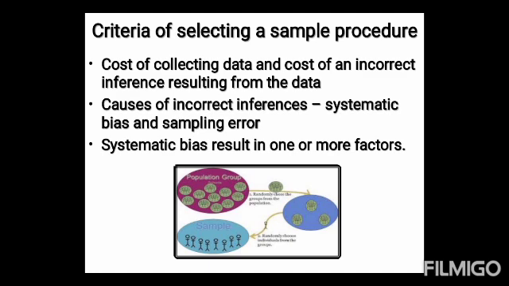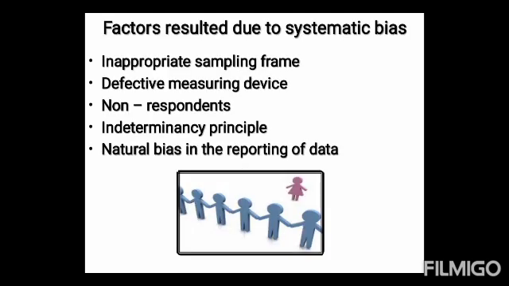Systematic bias results from errors in the sampling procedure and it cannot be reduced or eliminated by increasing the sample size. At the best, the causes responsible for these errors can be detected and corrected. Usually, a systematic bias is the result of one or more of the following factors: inappropriate sampling frame, defective measuring device, non-response, indeterminacy principle, and natural bias in the reporting of data.